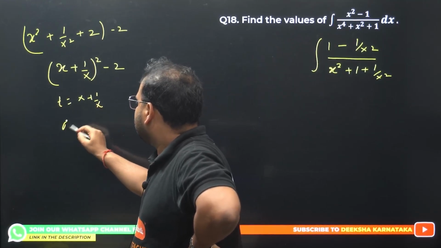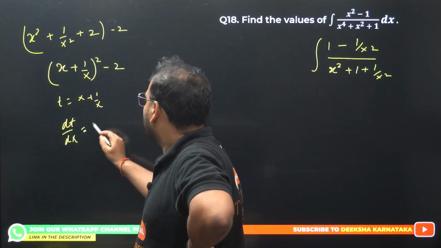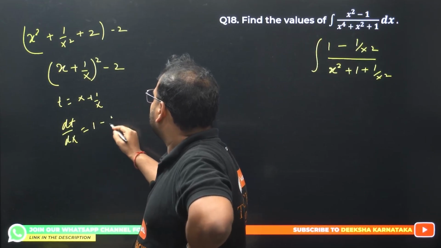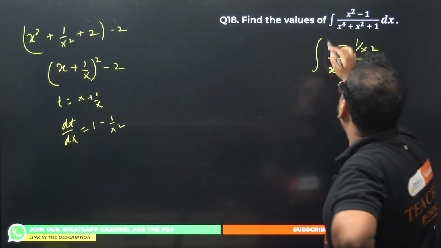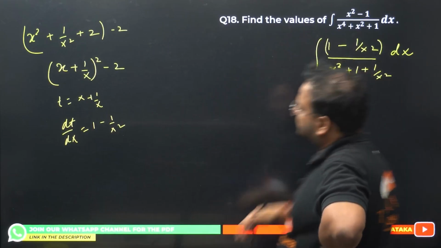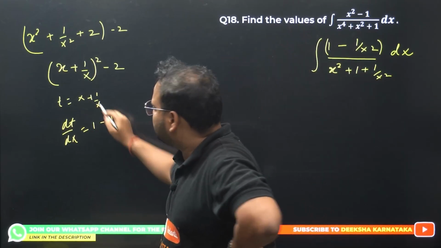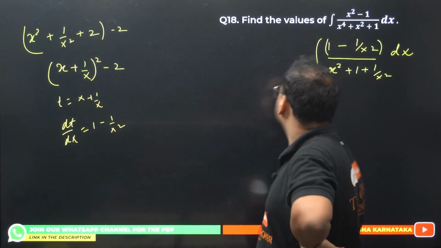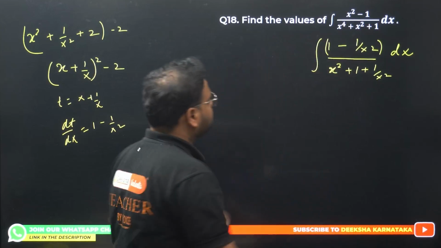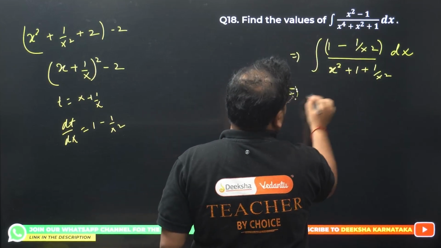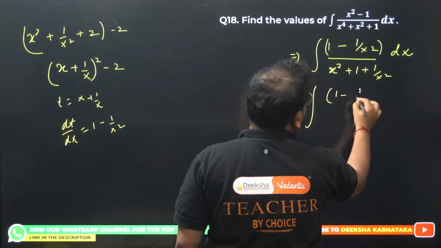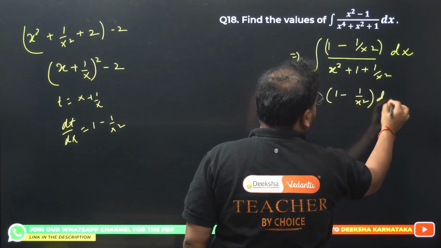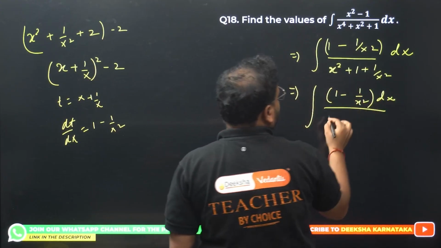It will become dt by dx equals 1 minus 1 by x square, which is there over here. Please check. Correct? For this you'll have 1, for this you'll have minus 1 upon x square. Okay, superb. It means something is working out over here. Let's continue. I get this as (1 minus 1 upon x square) dx.